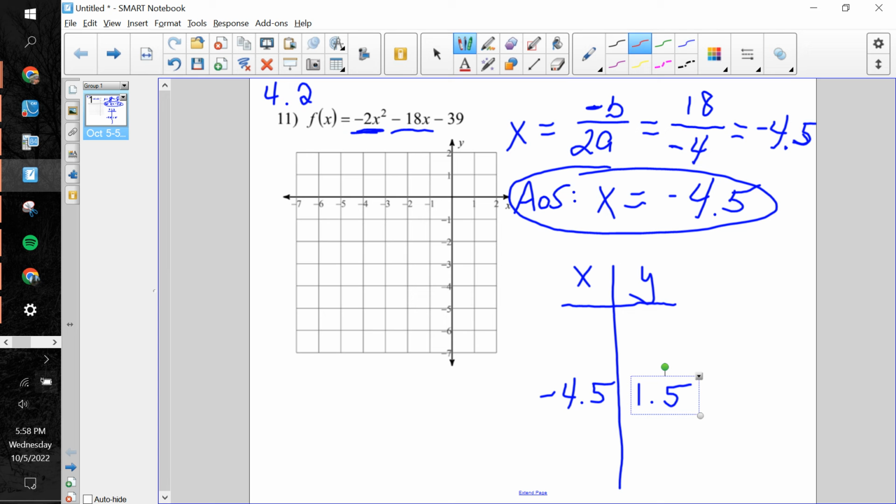So let me think about where I am right here now, guys. Oh, actually, I know a neat little trick right here. Let me do that line. My axis of symmetry is negative 4.5, which is, sure, we'll do that. A dotted vertical line right there, okay. And then our vertex is at negative 4.5 and 1.5, which is right about there. Okay, that's where we're starting.